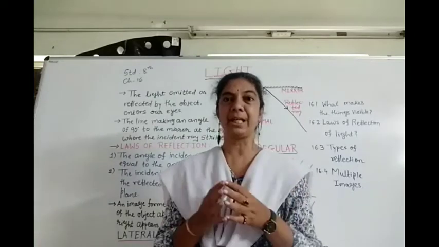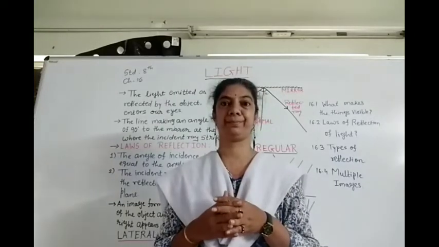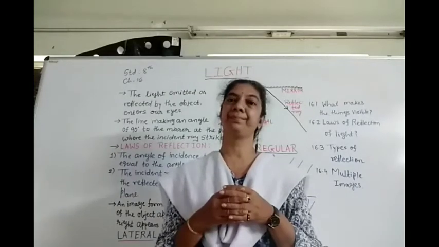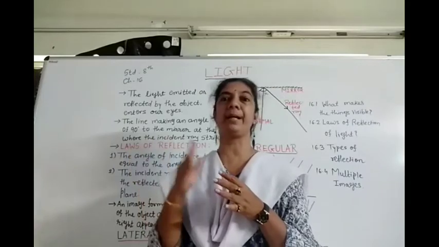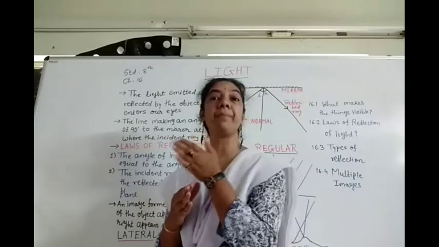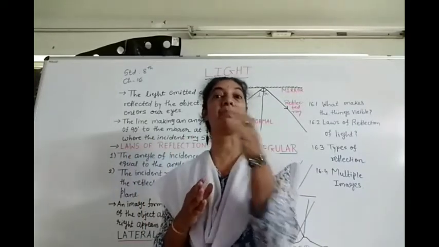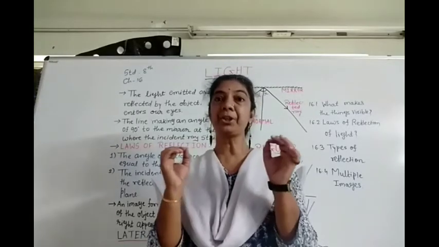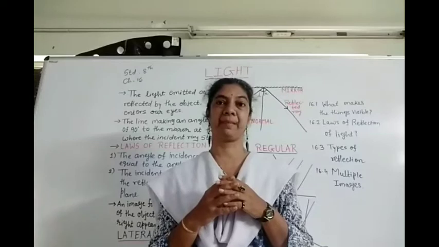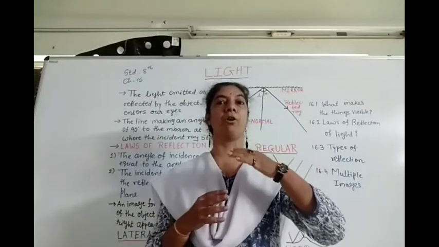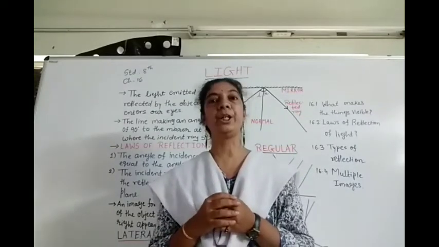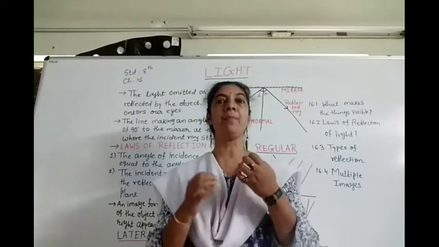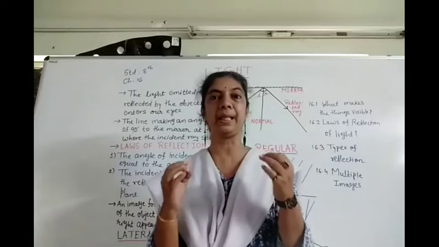And as we are talking about reflection, there is the reflected ray, the ray which is coming back, the ray which is bouncing back. Reflection of light is the bouncing back of light, and usually here we are talking about it bouncing from any polished or shiny surface.